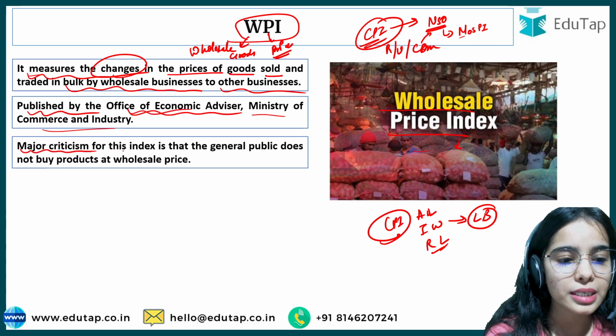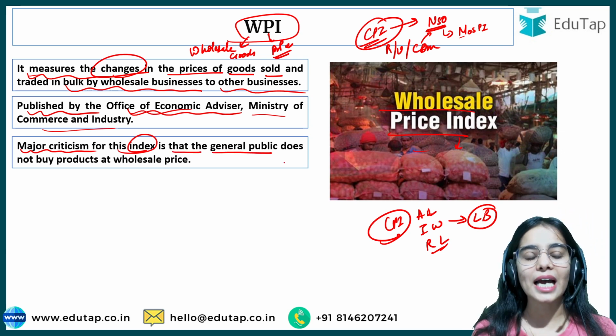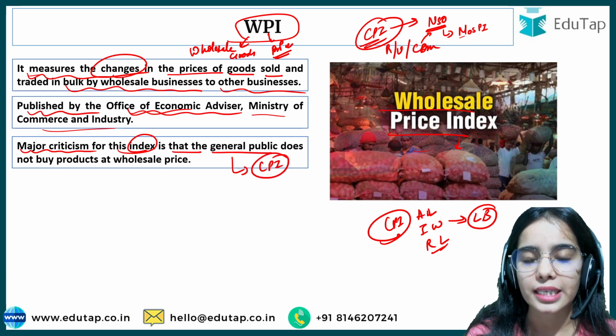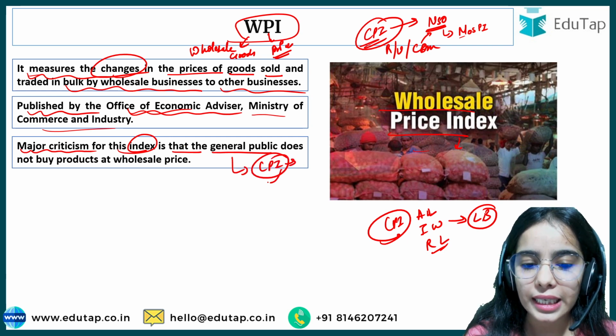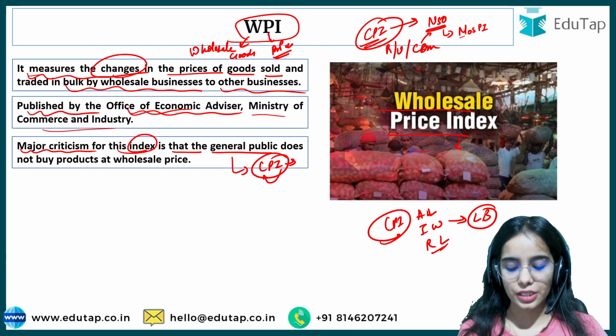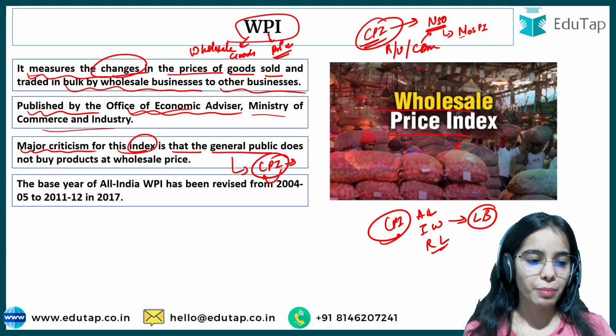Now the major criticism for this index is that the general public does not buy products at the wholesale price, and that's why we needed the consumer price index. Because this is the index that tells the price situation for the consumers, while the wholesale cannot tell the price situation for the general public, for the consumers.